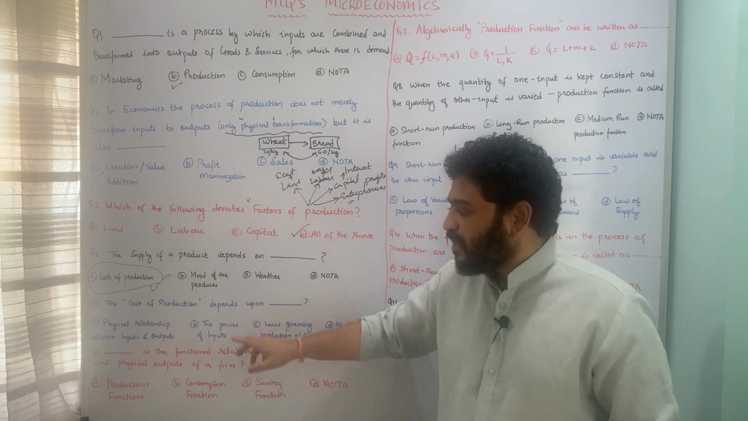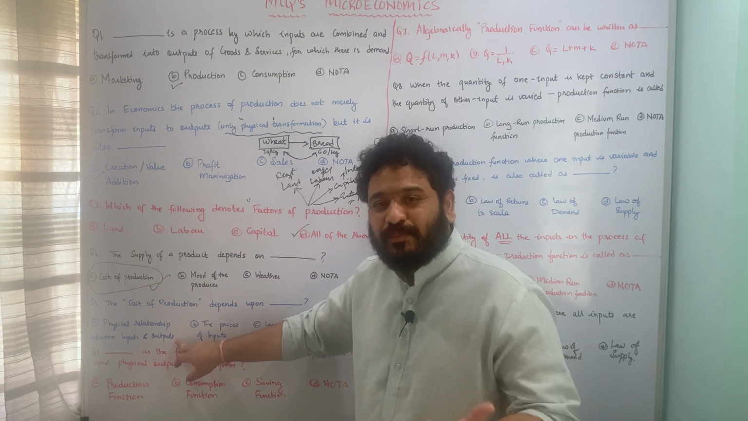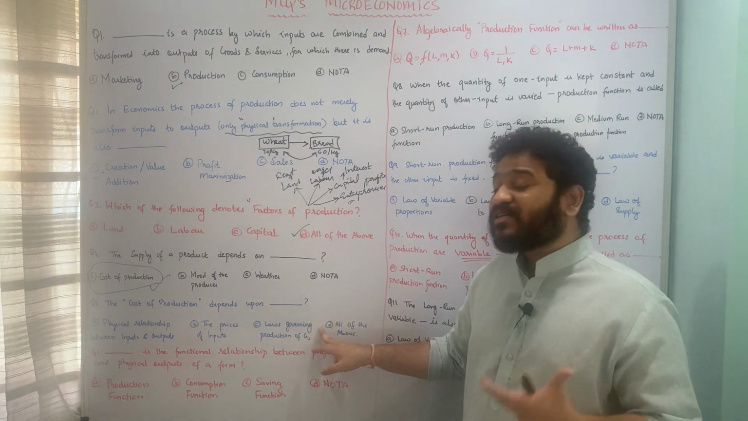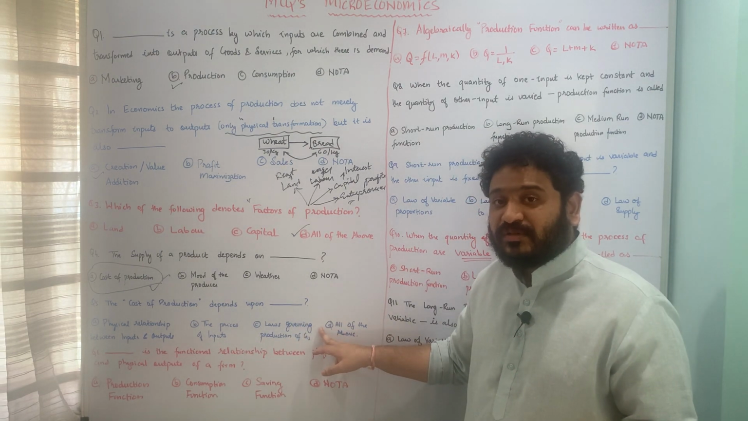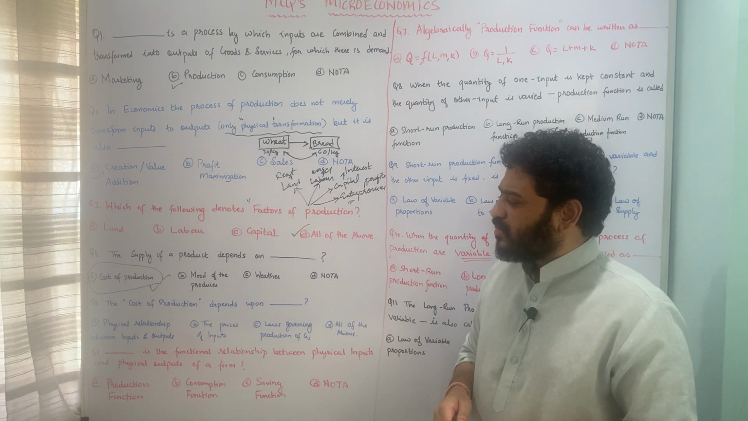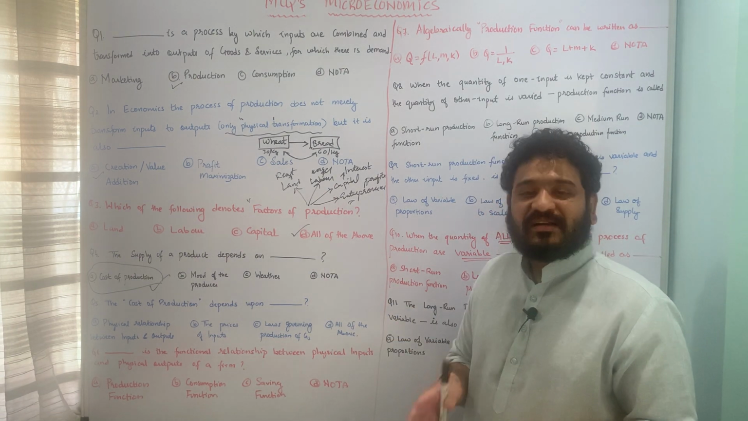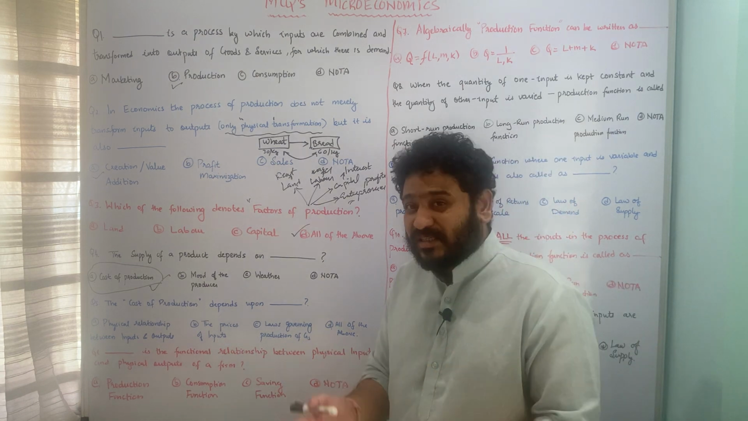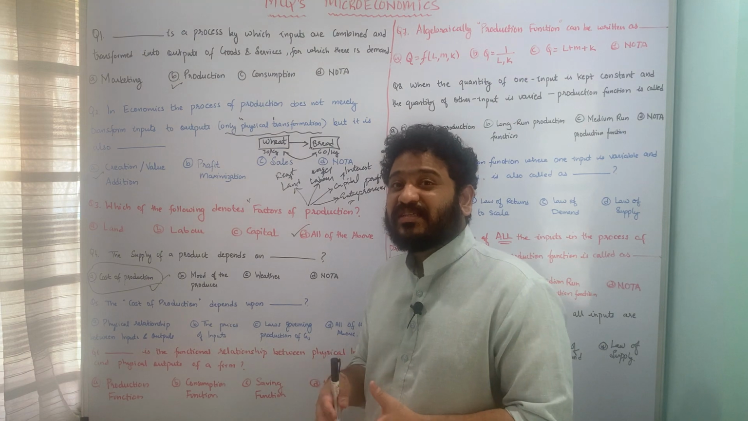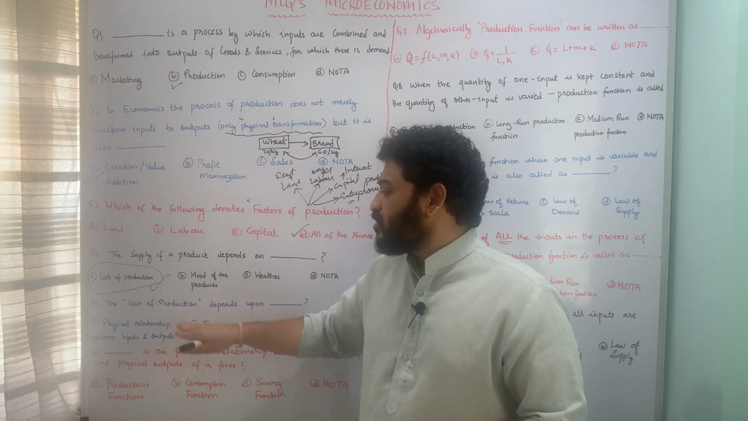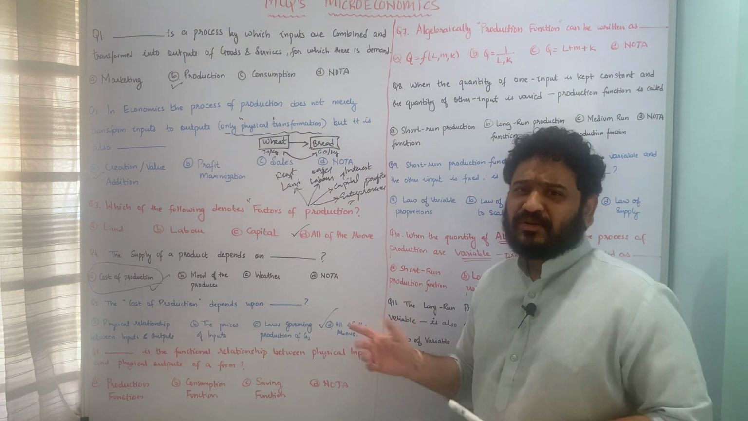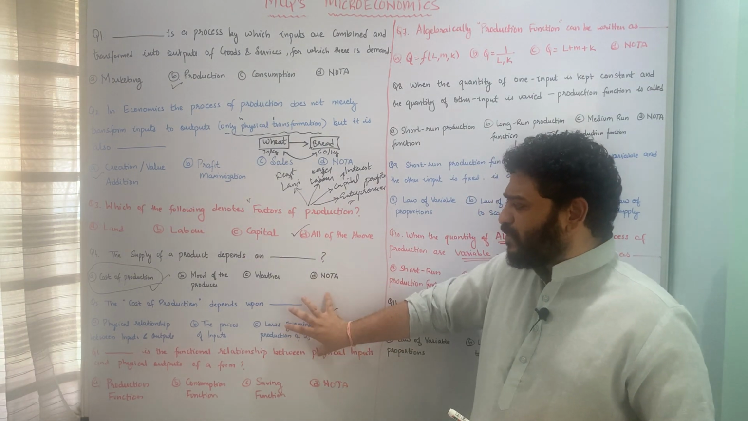And the underlying options are physical relationship between inputs and outputs. Second is the prices of inputs. The third is laws governing the process of production of goods and services. Fourth is all of the above. So here when you look at these options, all the three options, that is physical relationship between inputs and outputs, the prices of inputs, as well as the laws governing the process of production of goods and services, have an impact on cost of production, and therefore option D, all of the above, is the correct answer to this particular question. I hope the question is pretty much clear.